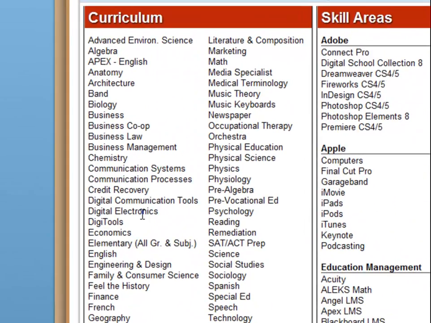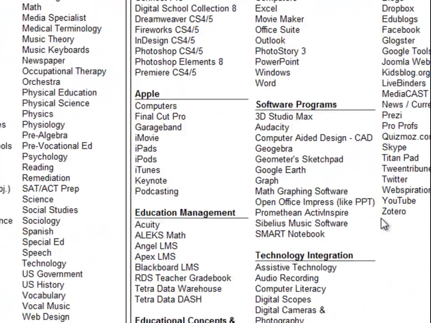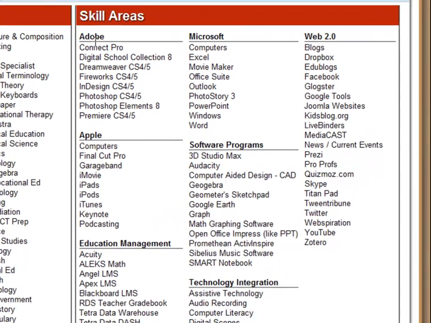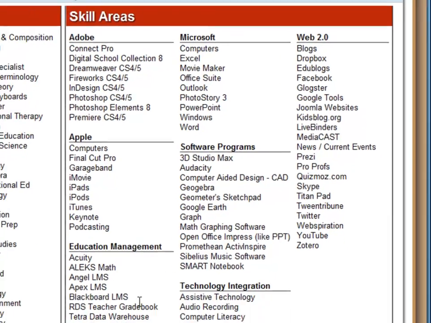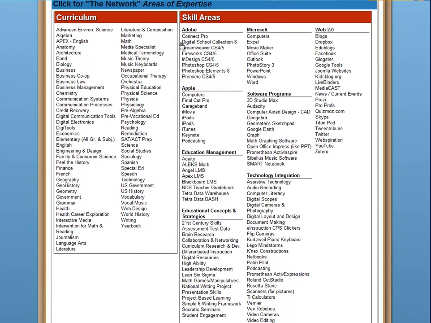First of all, the curriculum areas we have right now: 73 curriculum areas, and we also have 108 skill areas. Now the curriculum areas all deal with K through 12, and the skill areas, as you can see, you've got Adobe, Microsoft, Web 2.0, Apple, and some other things mixed in. So these are all eligible search terms on the page. I'm going to go ahead and click and close this.